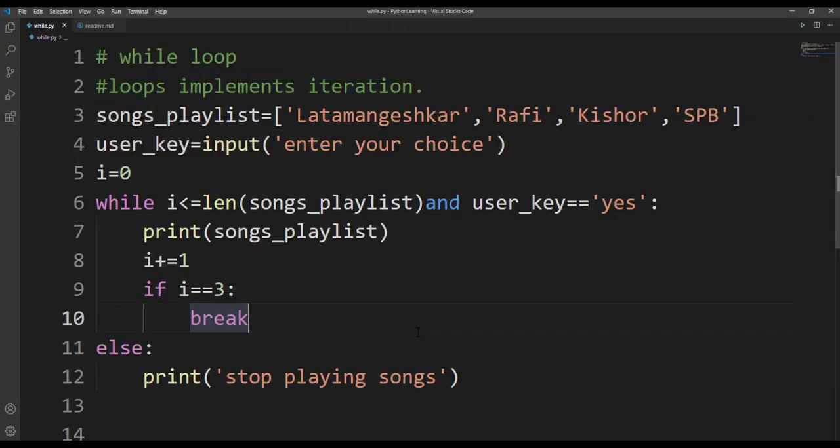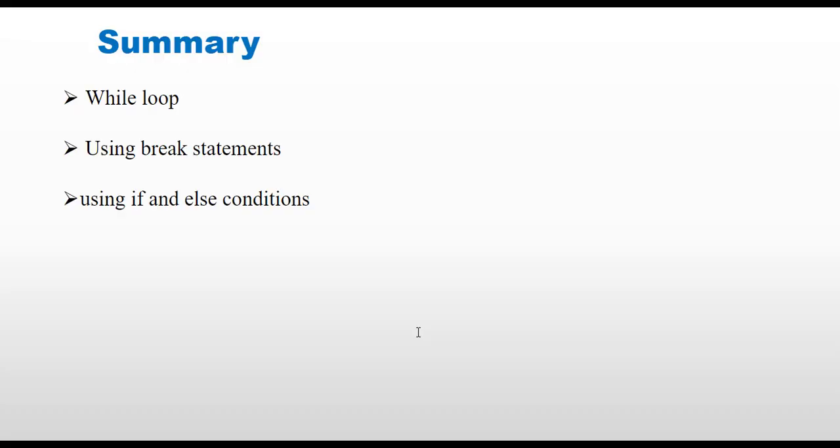I hope you guys are clear with this while loop concept and how to make use of if, break and else conditions in this while loop. So the key takeaways of today's session are, we have discussed about while loop. While loop will be executed until the condition given becomes false, and then we have seen how to make use of break statement, if condition and else condition in while loop. Once we give break statement, even if the condition is true, iteration process stops at that particular time.